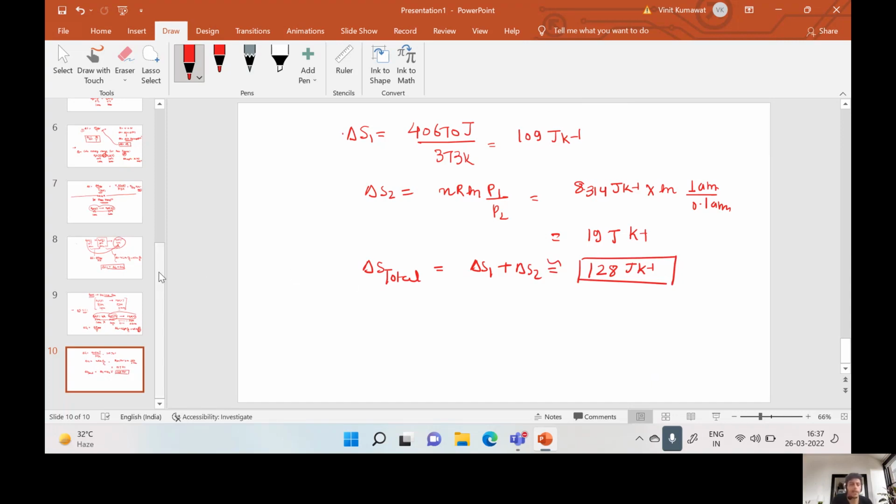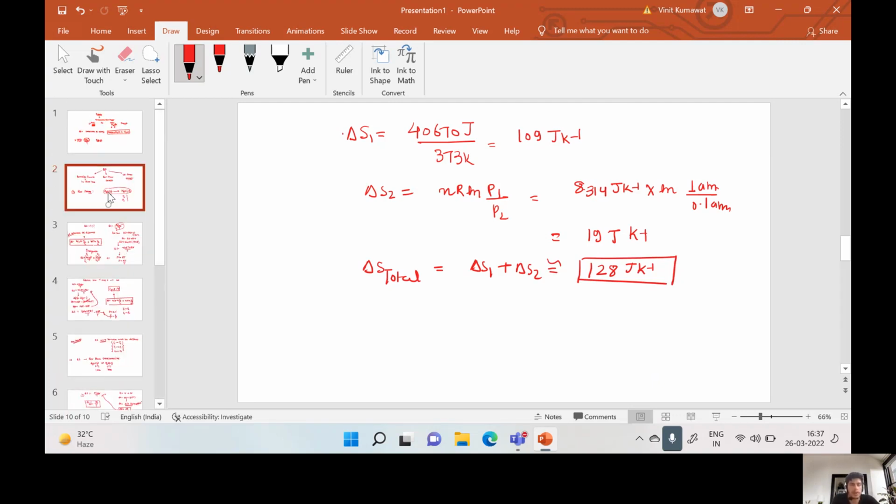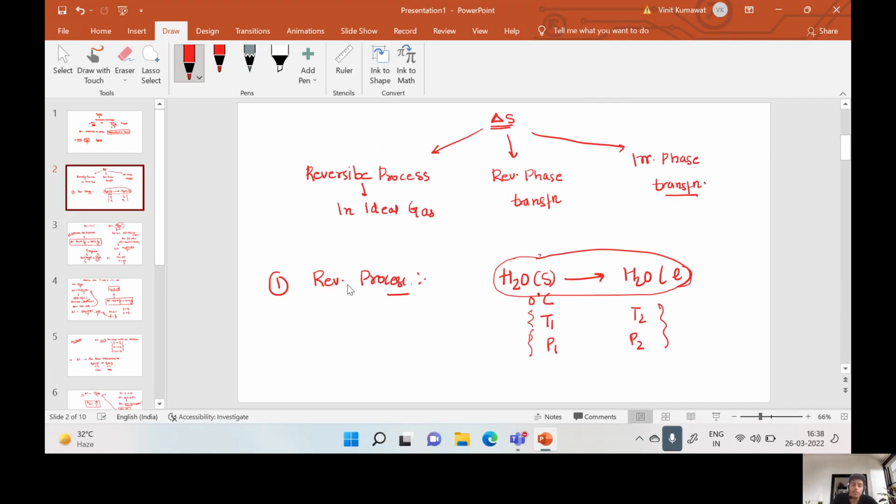I made a silly mistake in the previous slide while teaching entropy change for reversible process. For a reversible process, usually the phase remains the same. This was the mistake. I converted solid state into liquid state, but solid state will convert into solid state at a different temperature and different pressure. So this was a mistake. Please remember this.